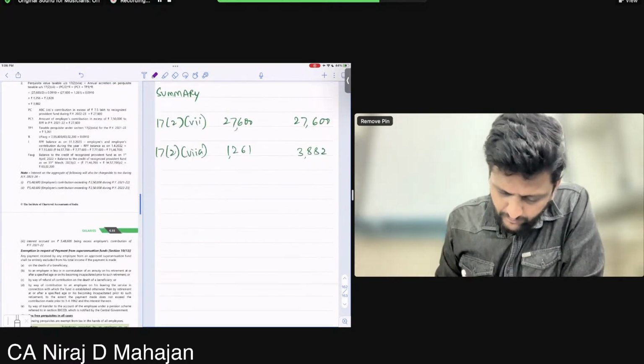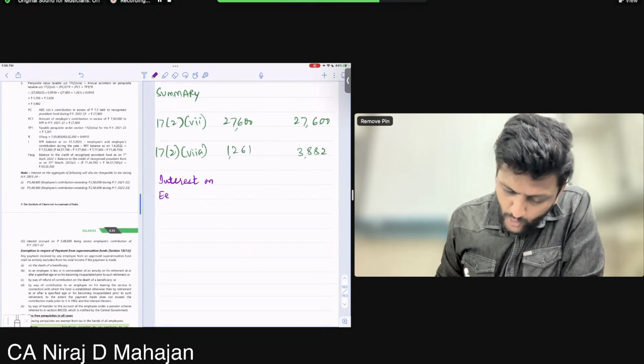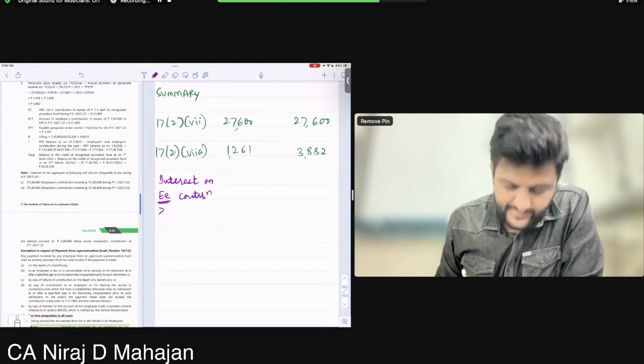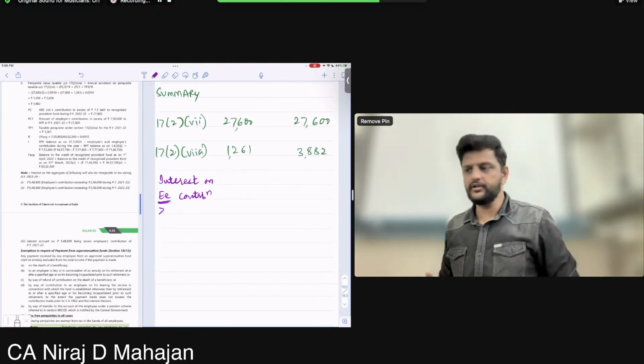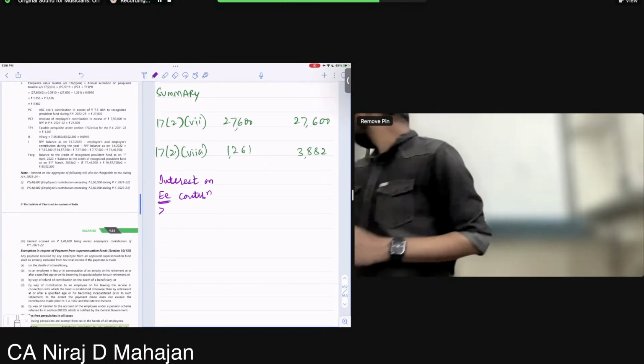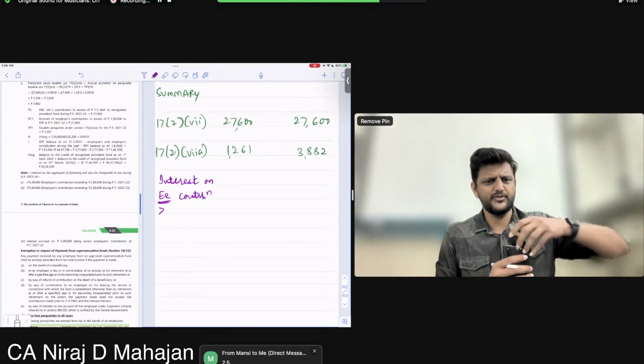Pay attention, important. Interest on employee contribution in excess of, tell me the figure. Very good, Mansi. Very fast you are.